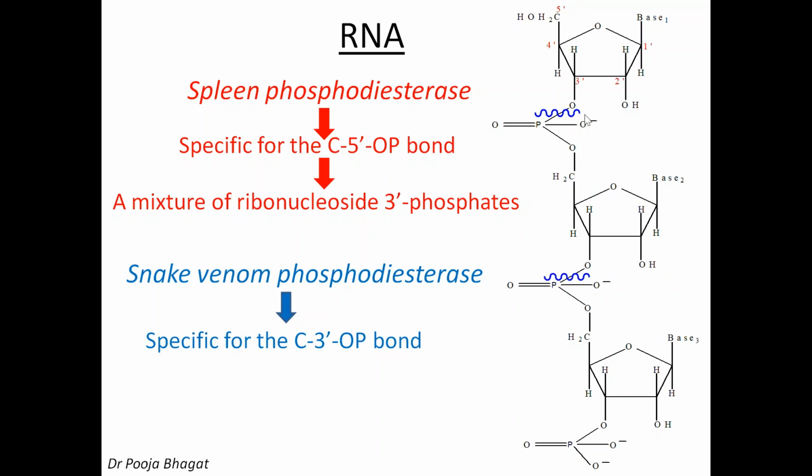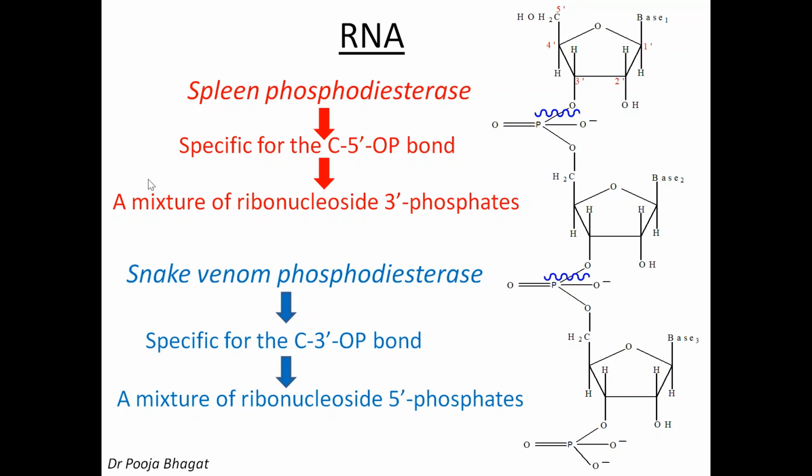If it cleaves from here, the phosphate group is attached to the 5th carbon. Here there is a cleavage, so it is attached at the 5th carbon. Similarly, here the cleavage, so the phosphate group is present at the 5th carbon, and therefore a mixture of ribonucleoside 5'-phosphates is obtained. So this is the reason. I think this is clear to everyone.